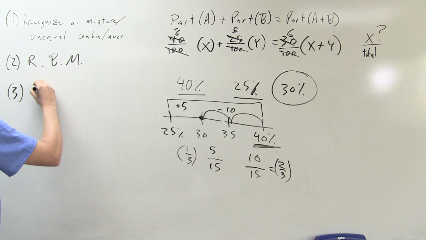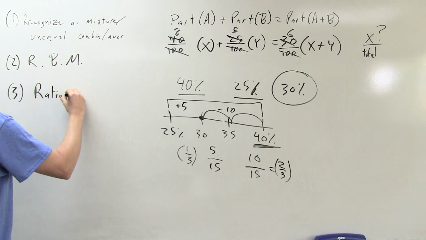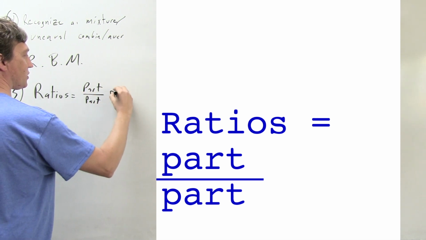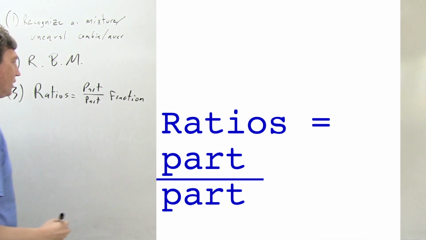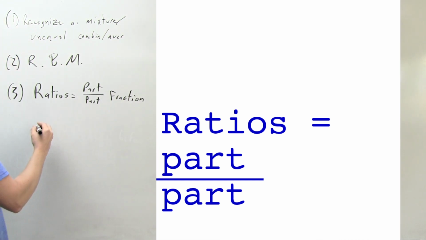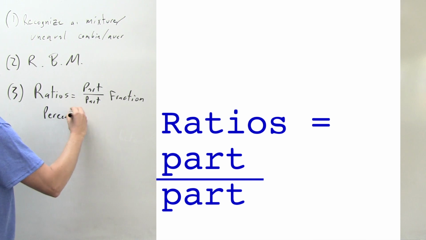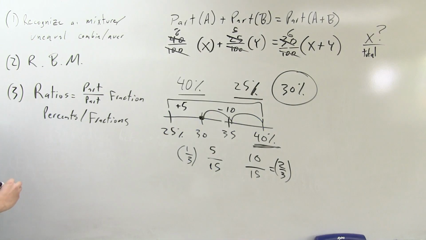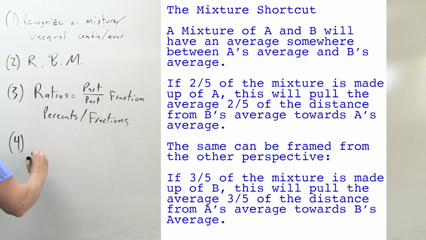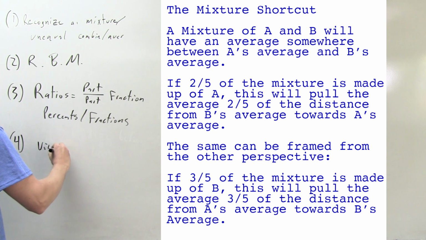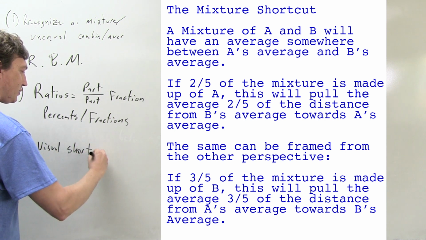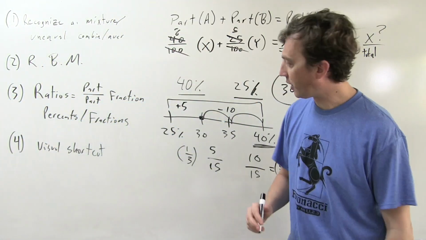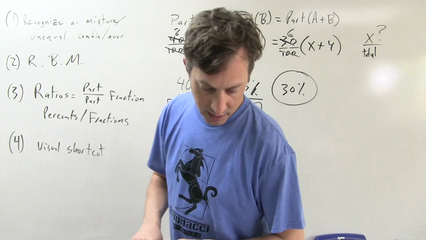Number 3, remember, ratios equal part to part fraction. And know how to use those to get the relationship between ratios, percents, and fractions. All of these ideas show up in lots of GMAT problems. You want to be really comfortable using them. And then finally, last one here is, remember, there's the visual shortcut. For some people, that visual shortcut will be worth the time it saves if you're really comfortable using it. For other people, don't let it get you to the wrong answer.